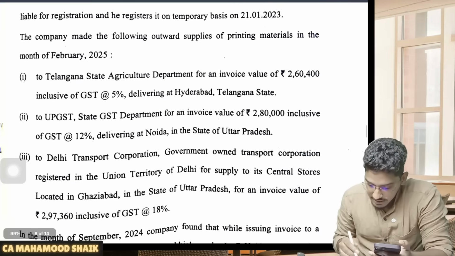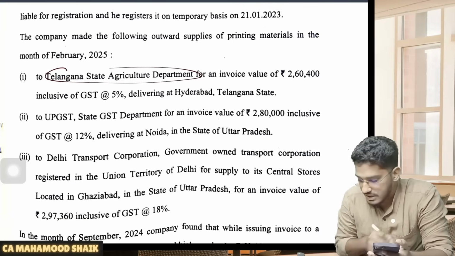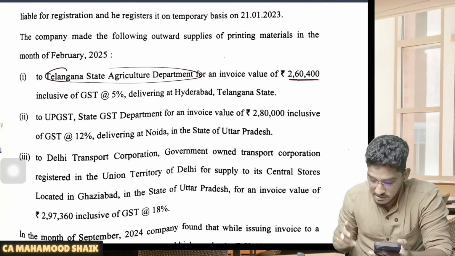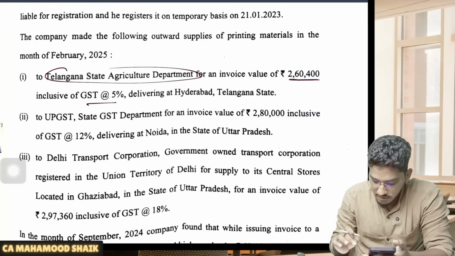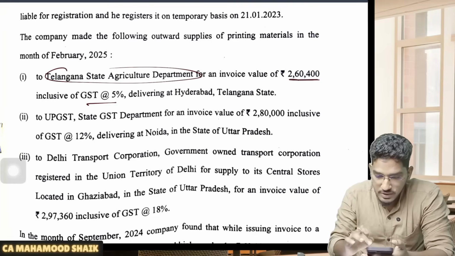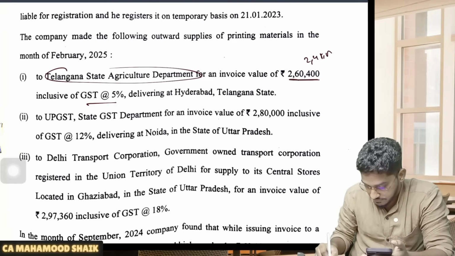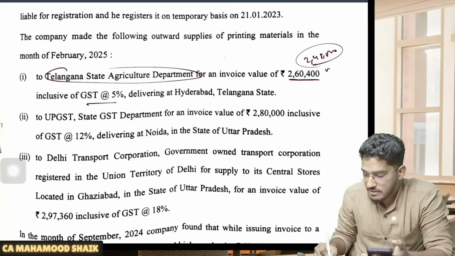So first, if you see, various kinds of printing material they have supplied. First, they have supplied to Telangana State Agricultural Department for an invoice value of 2,60,400, which is inclusive of GST. If I calculate the figure which is exclusive of GST, it will come to 2,48,000. Since the value of supply under a contract excluding the taxes is less than 2,50,000, here TDS will not become applicable.